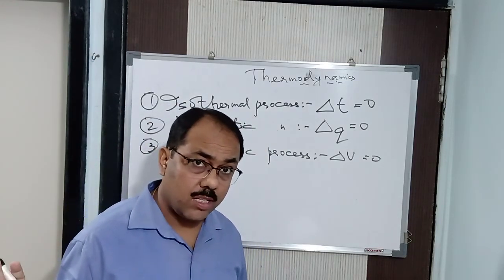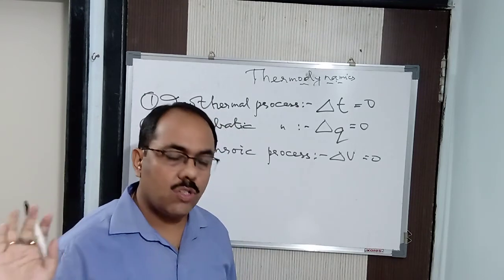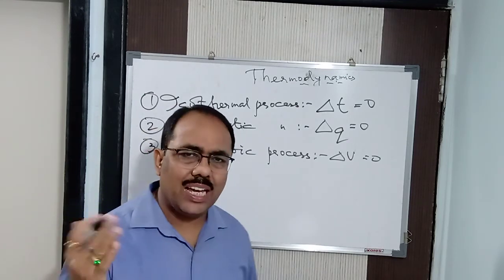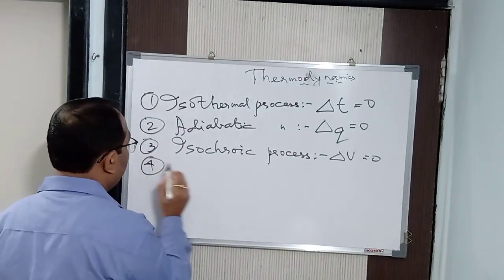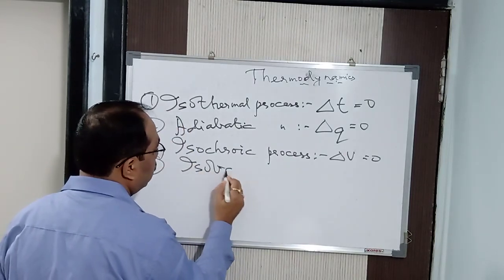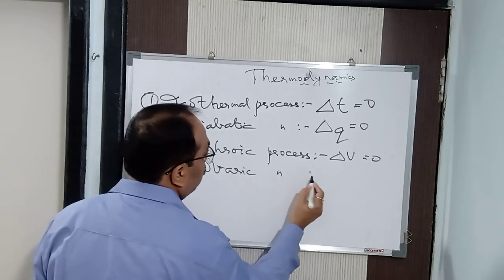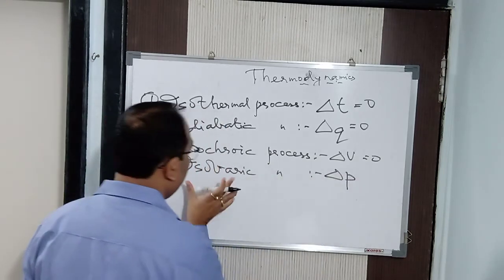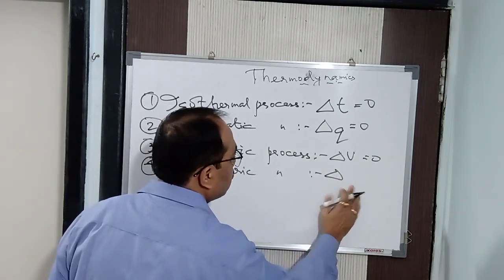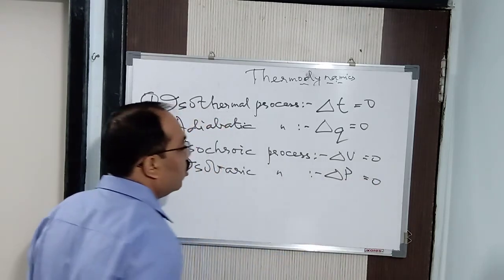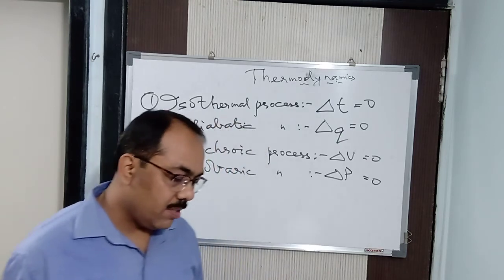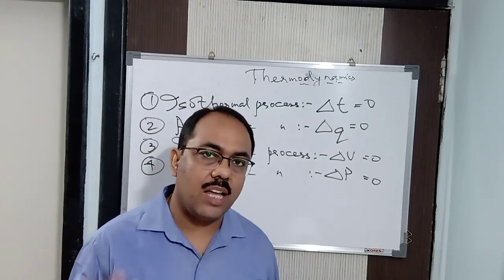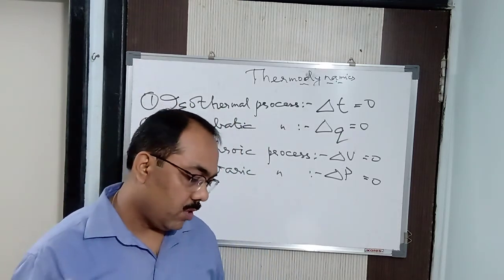One more we can add to it, known as the isobaric process. Bar is a unit of pressure, so when the pressure remains constant, delta P is 0, it is said to be an isobaric process.